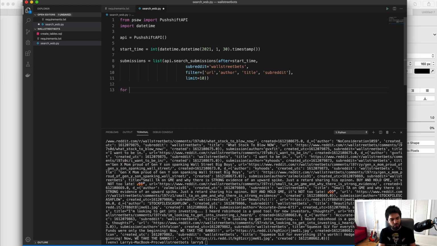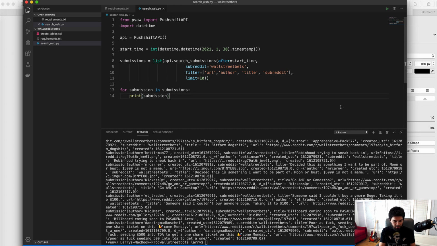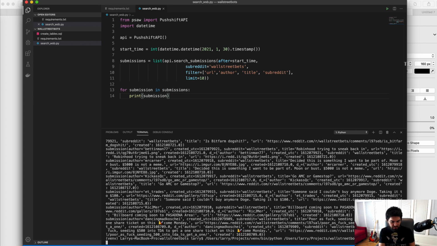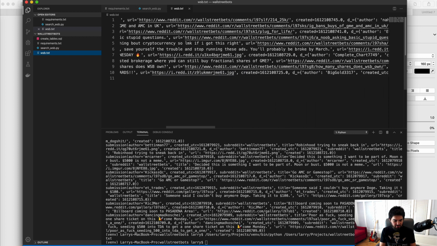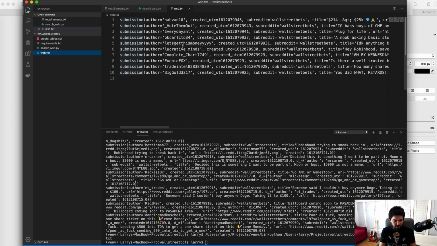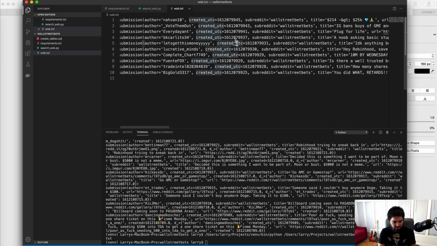What we can do is just loop over it. So I'll do for submission in submissions, print submission, so we can get them on a single line. You can see it expanded a little more, a little easier to read. Yep, and someone said they couldn't buy any more Doge. Definitely WallStreetBets. So we got that, and we can capture this to a file if we want. I can run the same command and redirect the output to wsb.txt, and it'll make a file here. You see I have exactly 10 submissions, with our authors, the subreddit, created_utc, and all that sort of thing.